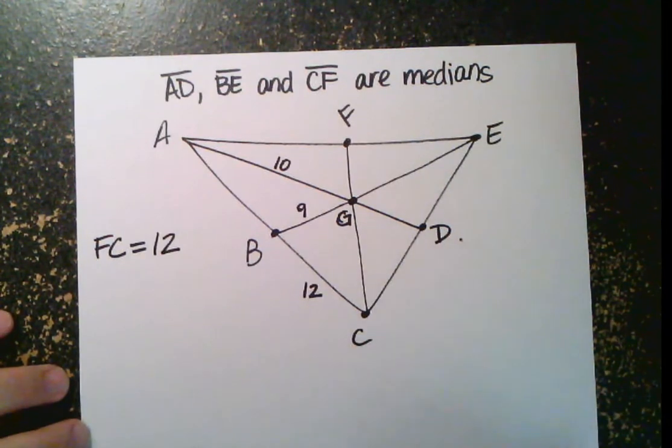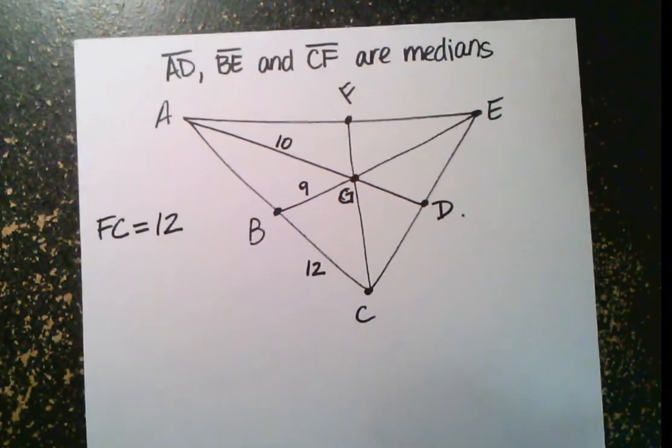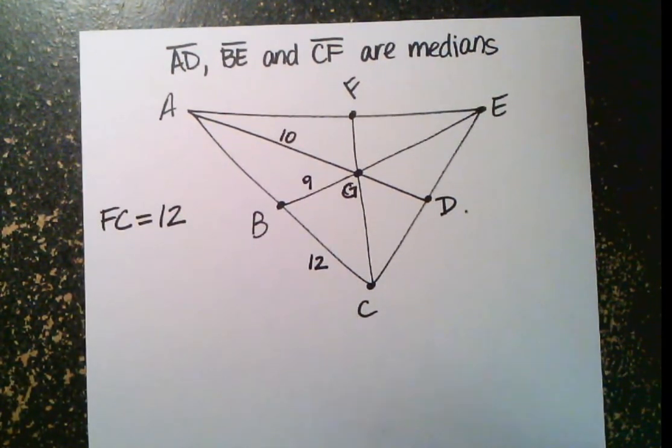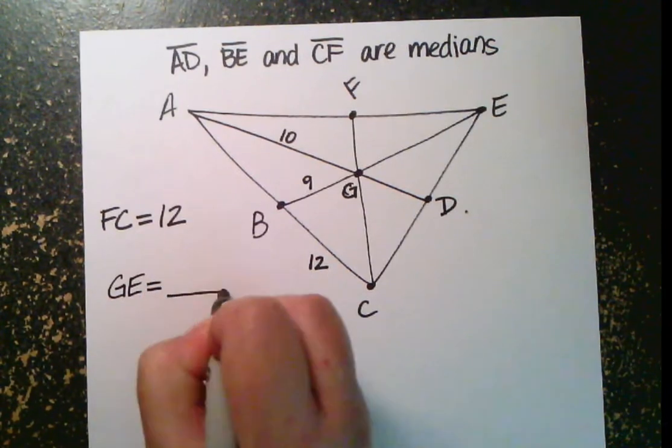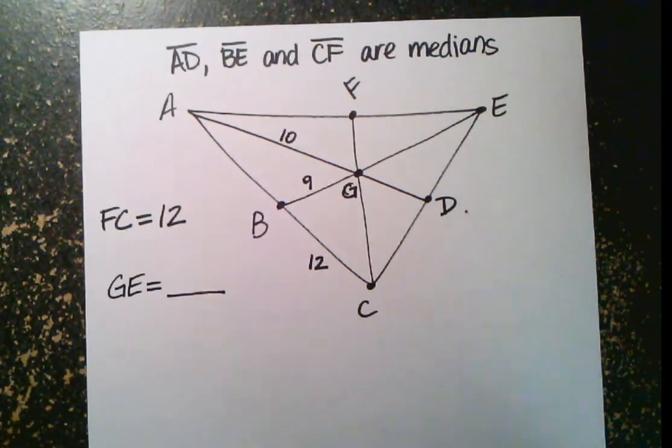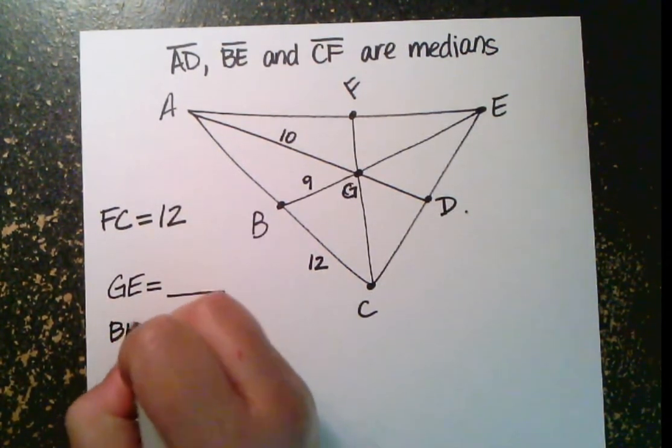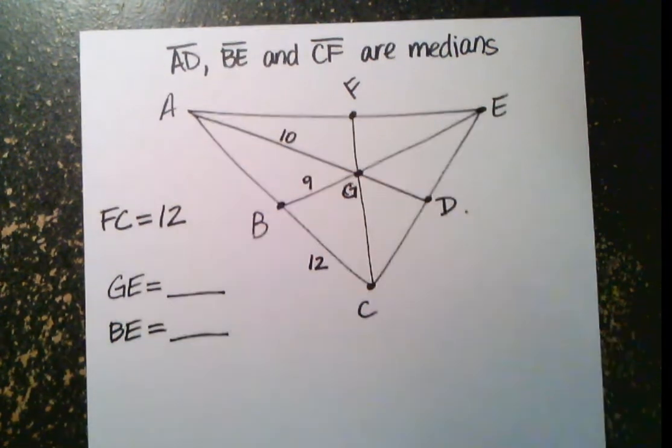Yeah, let's start there for right now. Okay, so first thing I want you to do is find the length GE and the length BE. So pause your video now and find those.